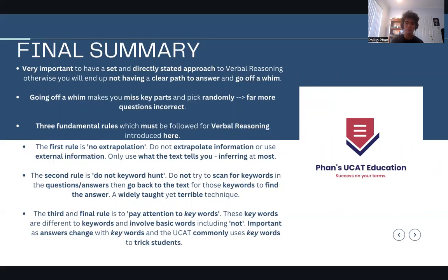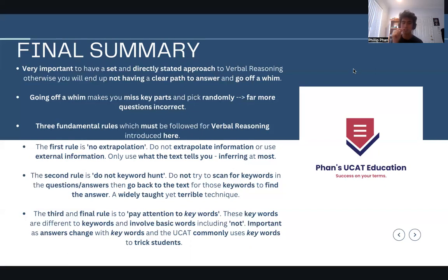There are three fundamental rules to follow for verbal reasoning, which I've introduced right here. The first rule is the no extrapolation rule. You cannot extrapolate information or use external information. You cannot draw very strong, ridiculous conclusions that don't have any basis. You can't be reaching, so to say. You cannot use external information or draw in extra information. You can only use what the text tells you, at the max inferring.